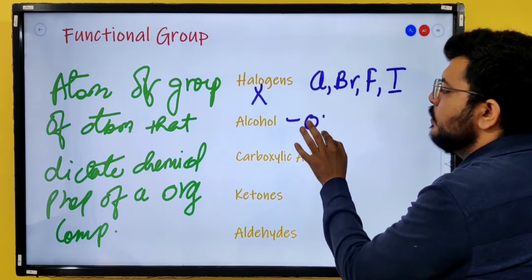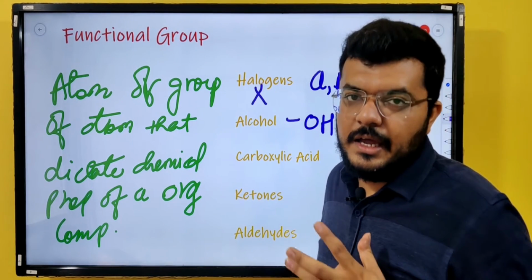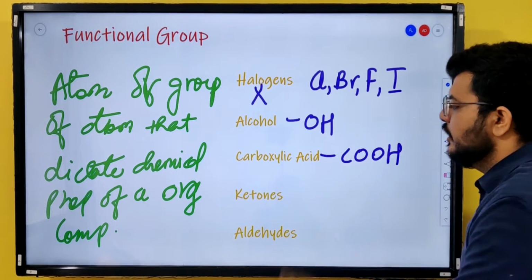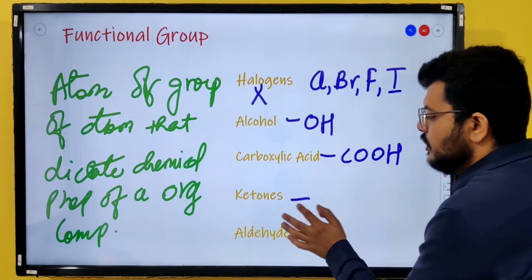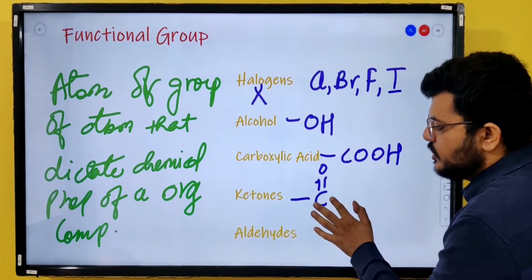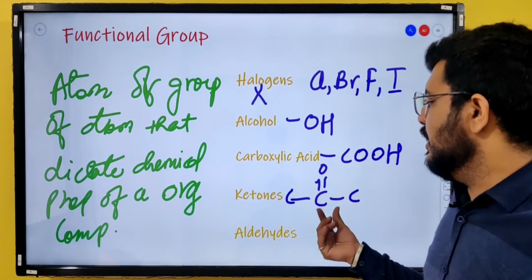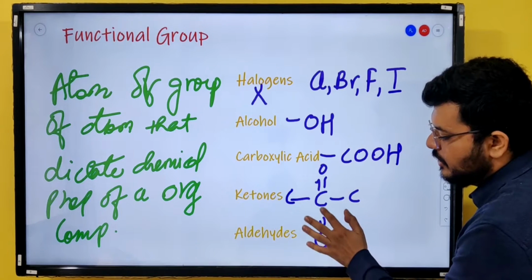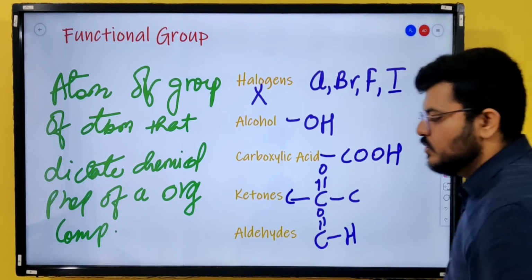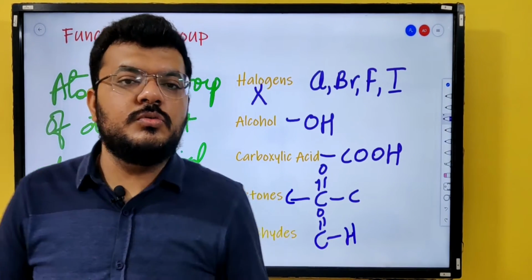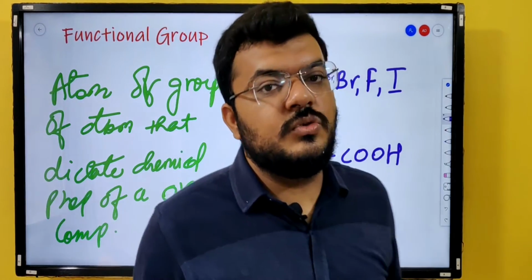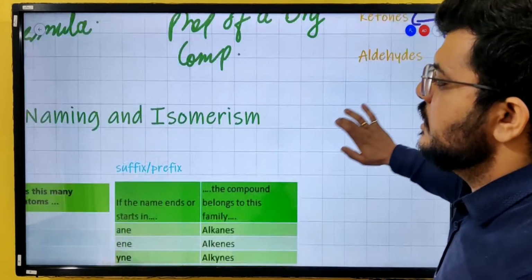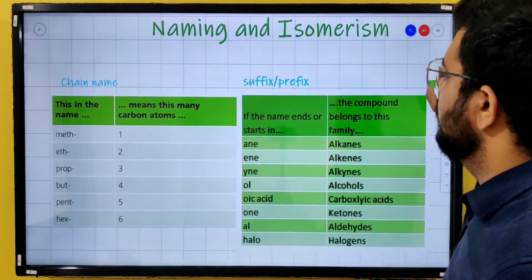Alcohol is when an OH group takes the place of one of the hydrogens, right? Carboxylic acid has the COOH group. Ketone is when carbon is double bonded to oxygen, right? Any of the middle carbons is bonded doubly with the oxygen, right? Aldehyde is when the end carbon is double bonded with oxygen and hydrogen, like this. So these are some functional groups that we have to understand. We must know the names of these things, right? Which brings us to the next part of the discussion, naming and isomerism, right?